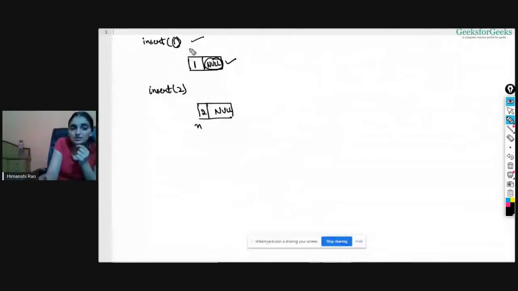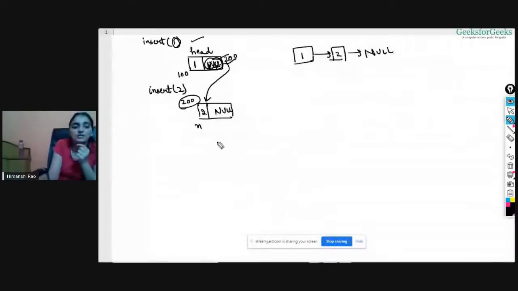And we know that the first node is always the head node of a list, with the help of which we can traverse the complete list. Say this is address 100 and this is address 200. Now if I want to connect them, I need to pass this address into the head's next, right? So this is my head's next. Just remove this and replace it with 200, and as soon as you do this, this node will be connected to this node like this, right? Now my head is this and the new node inserted is this, and the linked list created is: this is 1, this is 2, and after that we have null so far, right? Okay. Now say I want to insert 3. So I need to insert 3 here.